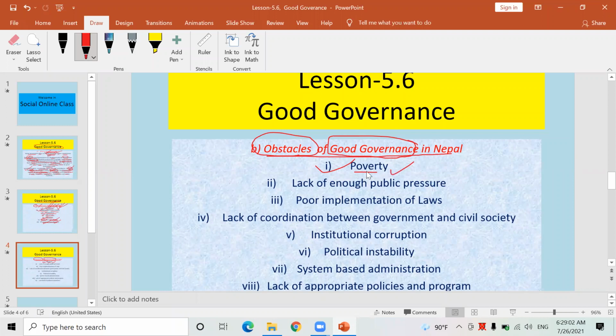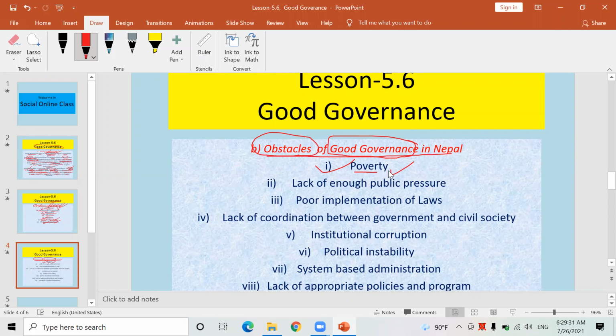One thing keep in mind, those leaders who are from a poor family, suppose they have become home minister, education minister or prime minister, he or she tries to get involved in corruption and wants to earn a huge amount of money during his reign, during his ruling period, so that he can fulfill the many needs and desires of his family members.